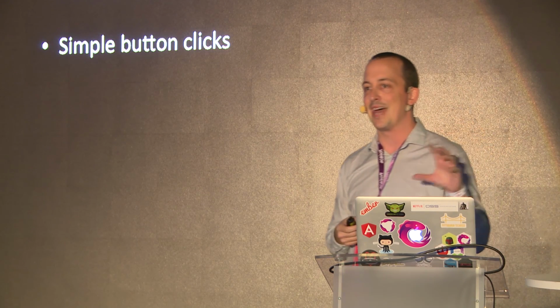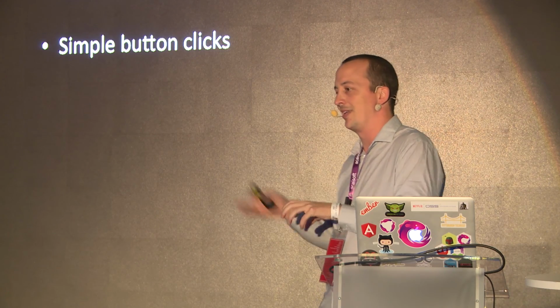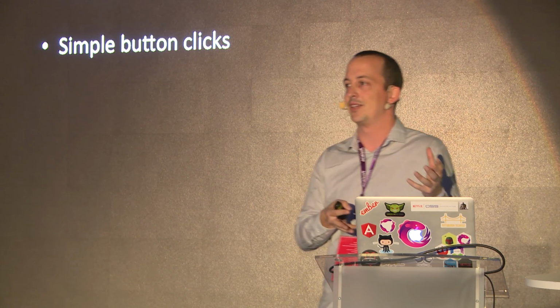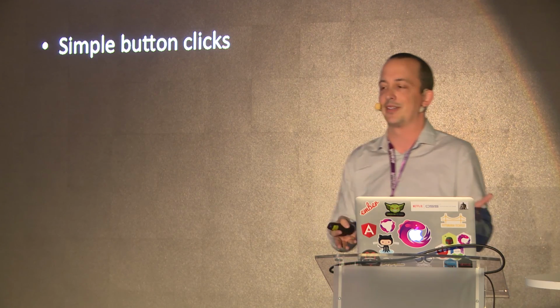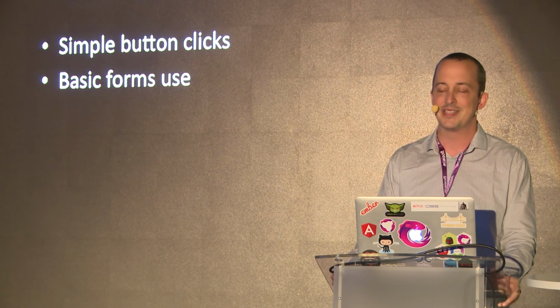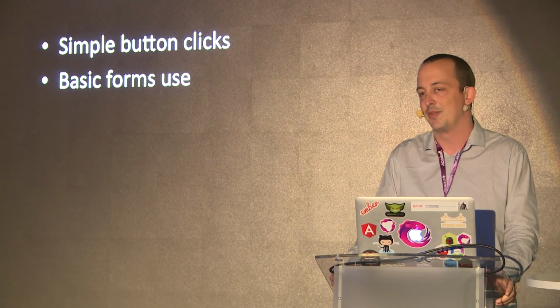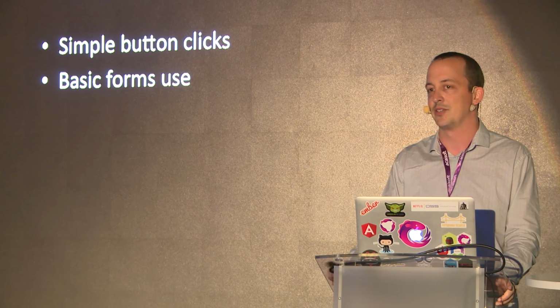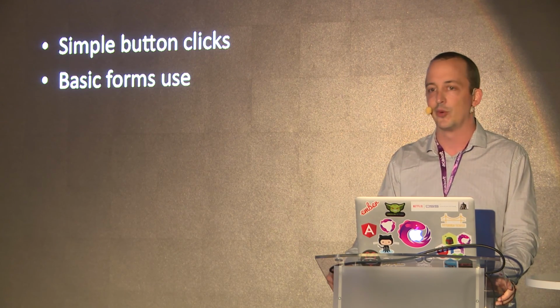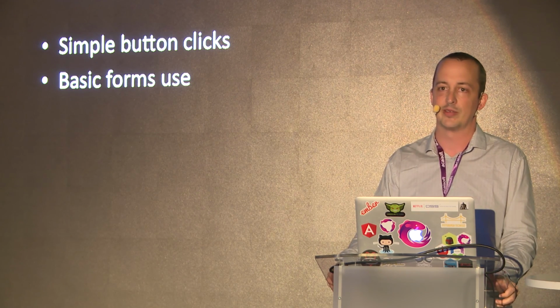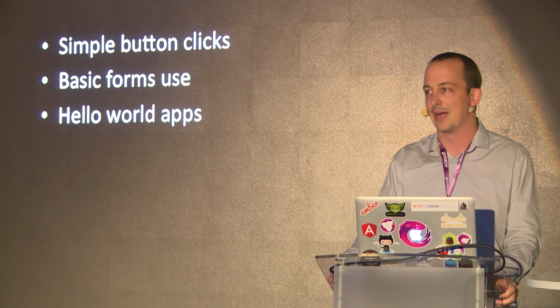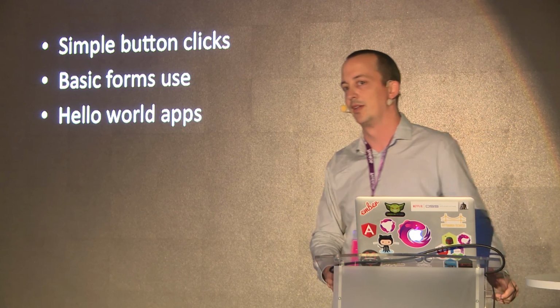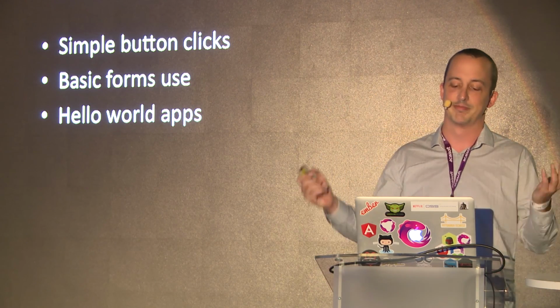If you've got an app that all it has is you click a button and it does a thing and you don't have Rx in there already, don't bring a whole library in just to hook a button click. That's silly. Basic forms use. If you don't already have Rx in there because you're using something like Angular 2, don't import a huge library to deal with simple things. Use it when you need it. Hello World apps. I've actually seen a Hello World app that had Rx in it.